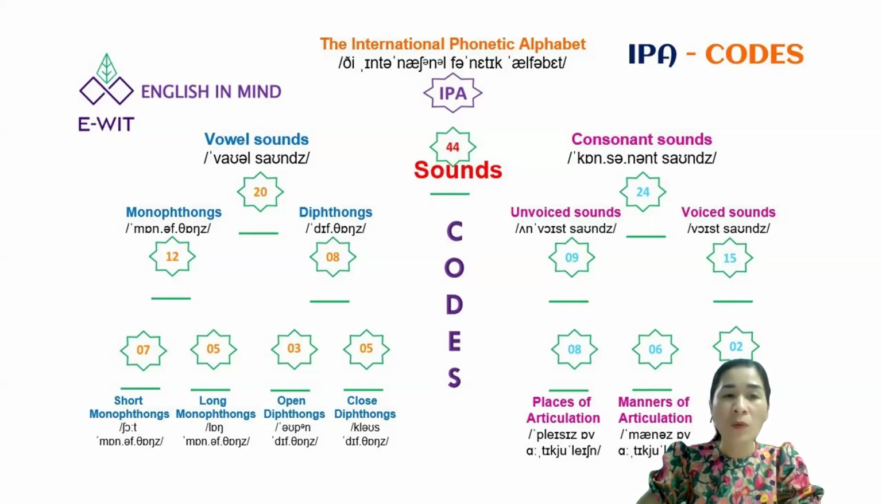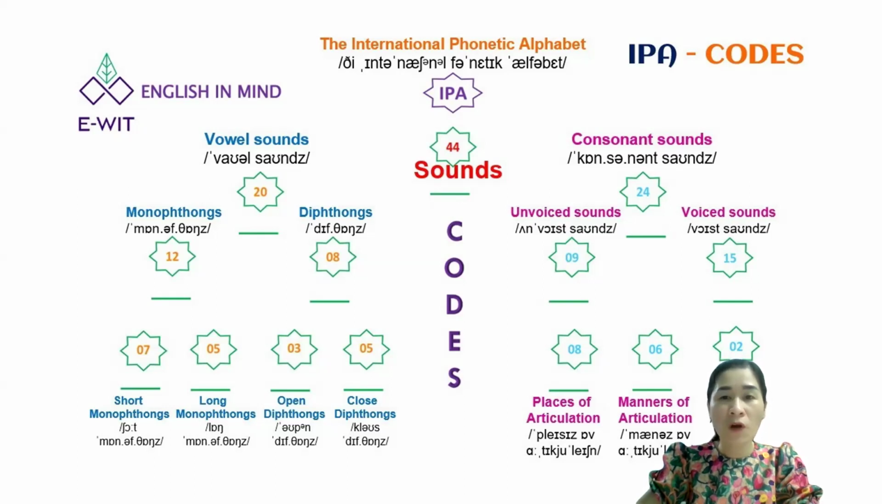There are 12 monophthongs and 8 diphthongs of vowel sound in the International Phonetic Alphabet. There are 7 short monophthongs and 5 long monophthongs of vowel sound in the International Phonetic Alphabet. There are 3 open diphthongs and 5 closed diphthongs of vowel sound in the International Phonetic Alphabet.